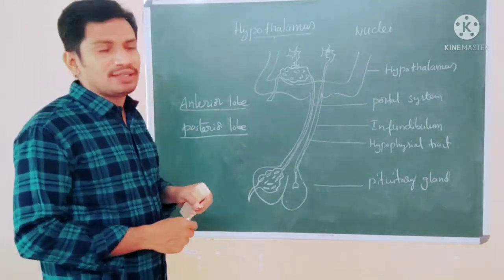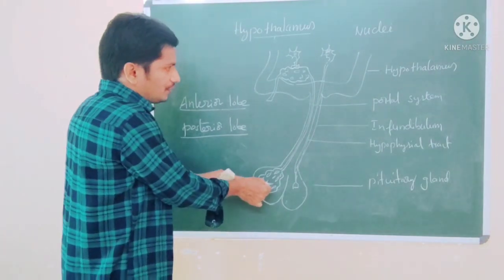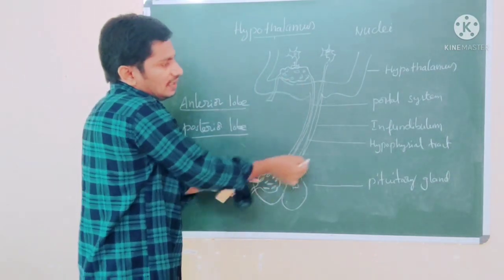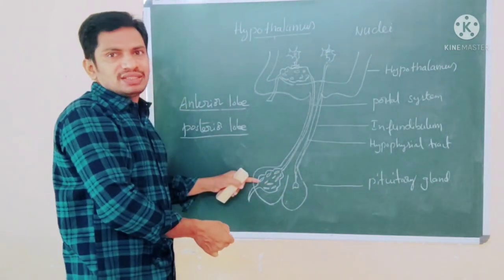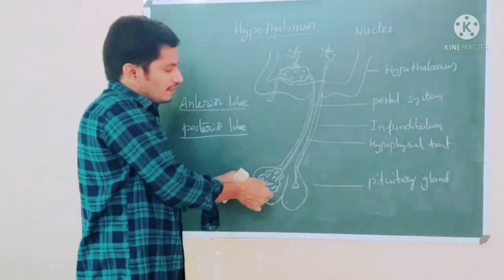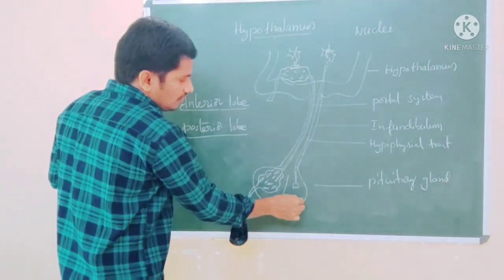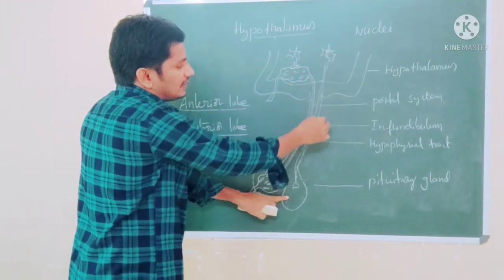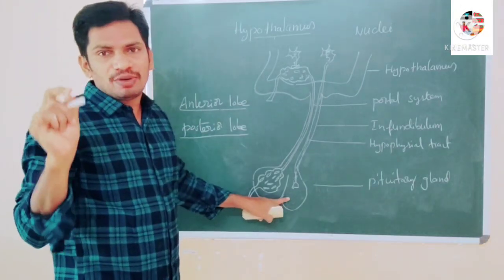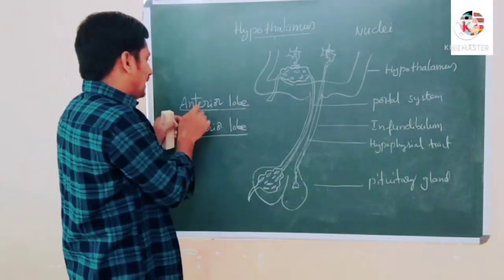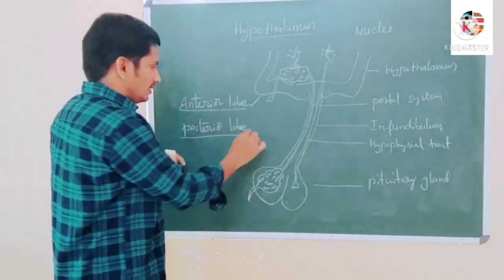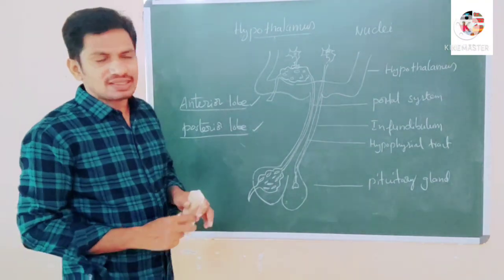What is the reason behind that? The anterior lobe of the pituitary is not directly connected with the hypothalamus. It has a portal system, the hypothalamo-hypophyseal portal system. Whereas the posterior lobe is under direct regulation of the neural system. That's the reason it is known as the neurohypophysis. Okay, anterior lobe, adenohypophysis; posterior lobe, neurohypophysis.